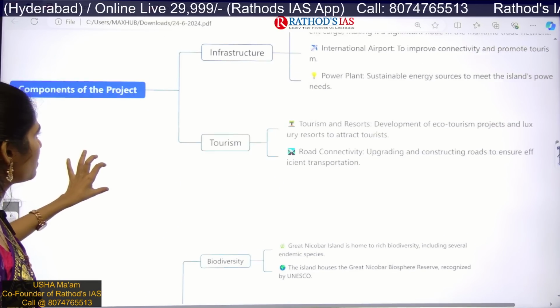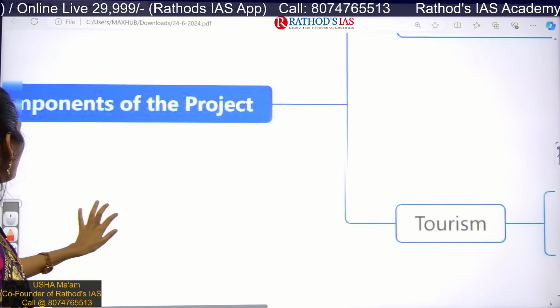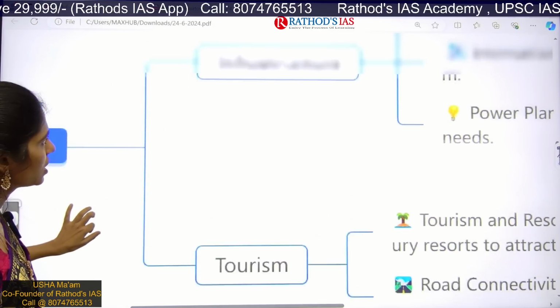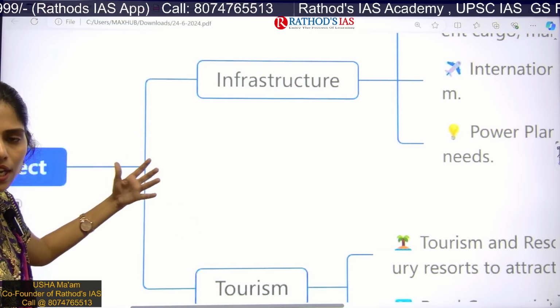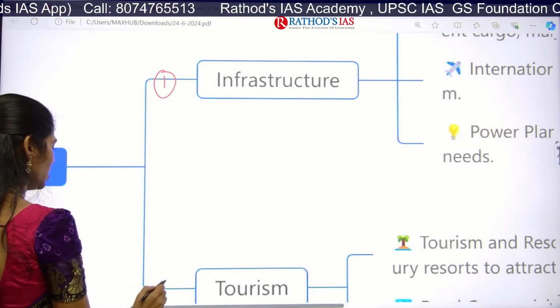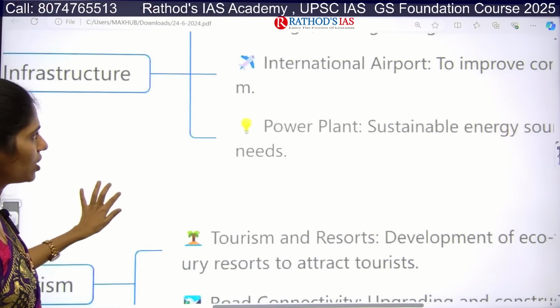And if you see this mind map, I hope you can see it if I zoom. Here it is talking about the components of this project. So what are the components of this project? There are two important components, I hope you can see now. The first one is infrastructure and the second one is tourism. These two are the important components of this project.